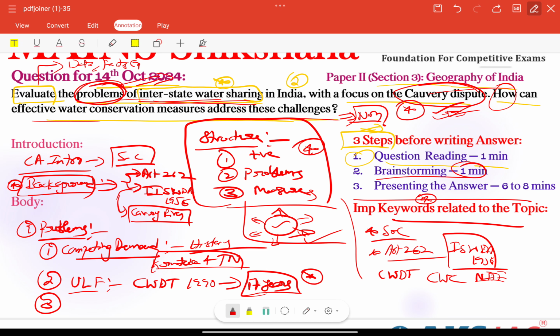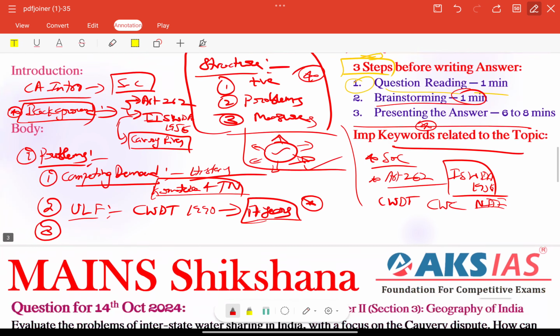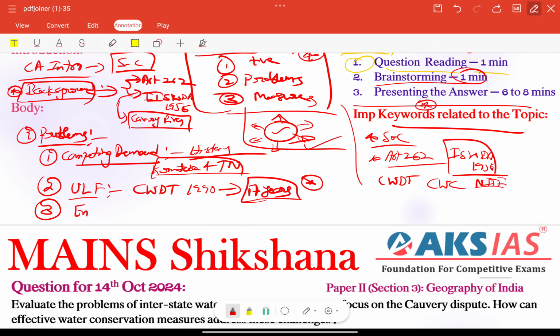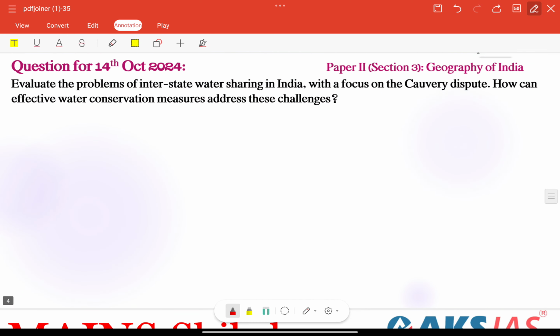Next, the third important thing we can add is environmental degradation. That is also a very important concern here. We are writing only problems related to interstate water sharing, especially focusing on the Kaveri dispute, right? That is the demand of the question. Over-extraction, pollution, and deforestation in catchment areas reducing river flows need to be included here.